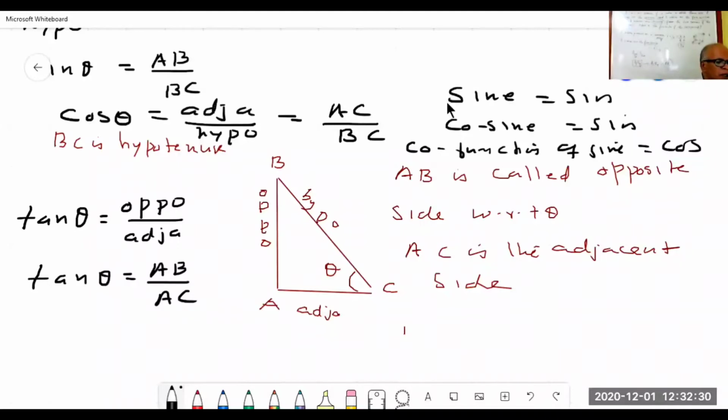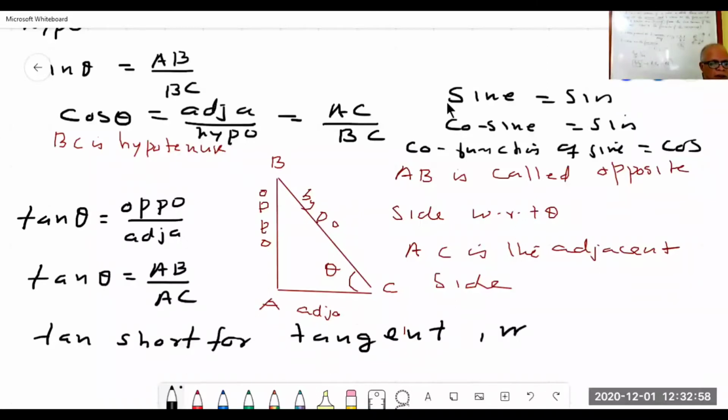Tan is the short form for tangent. Tangent is very important in geometry and physics everywhere. Tangent gives you direction; it is dy by dx, the slope. You study this in other classes and other videos.